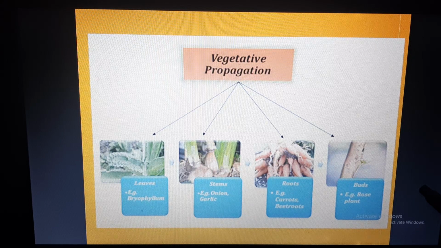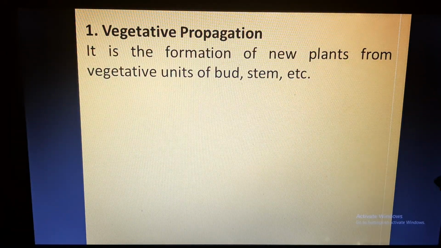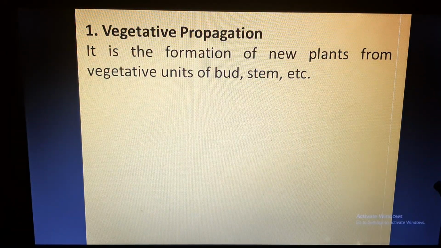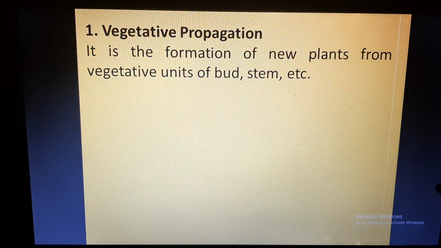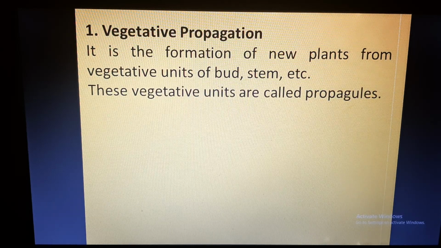Vegetative propagation occurs through leaves, stems, roots, and buds. It is the formation of new plants using vegetative units, for example vegetative bud, stem, leaves, and roots. These vegetative units are called propagules.